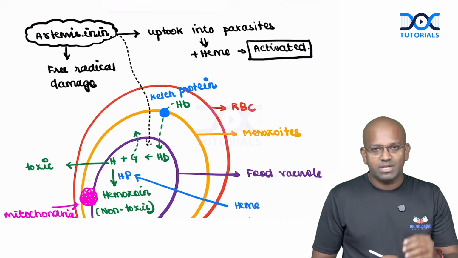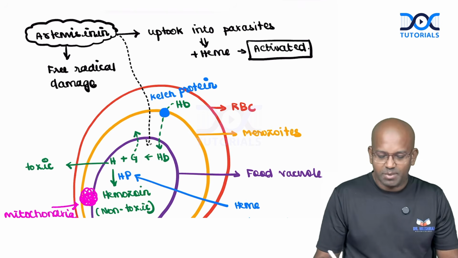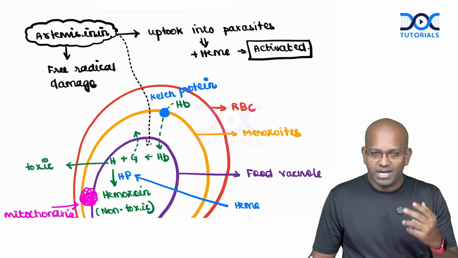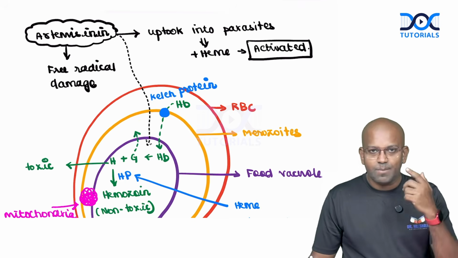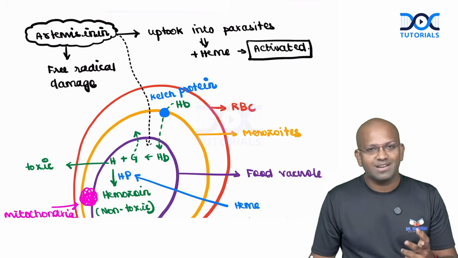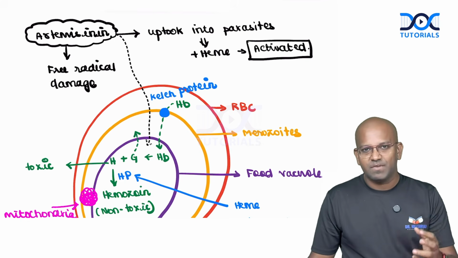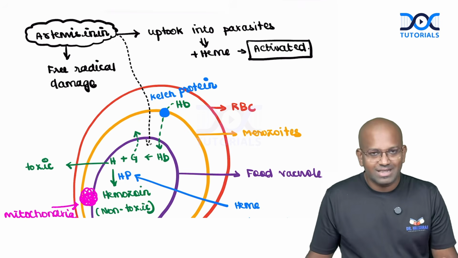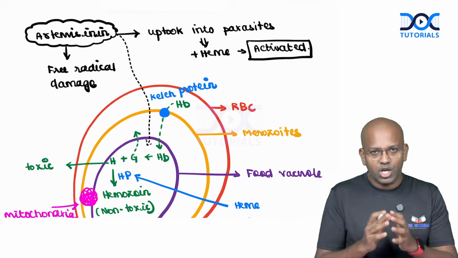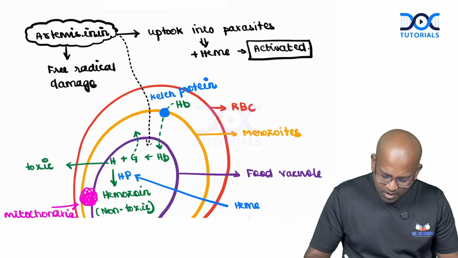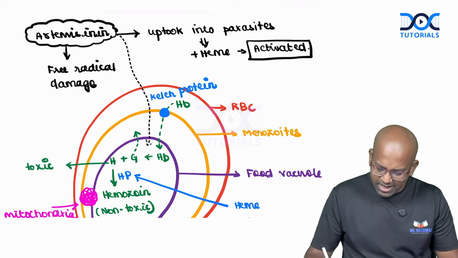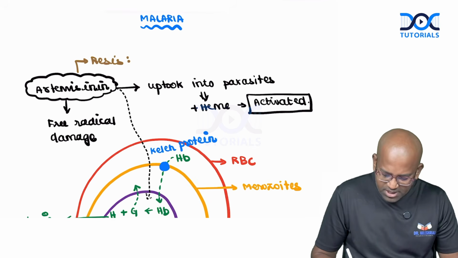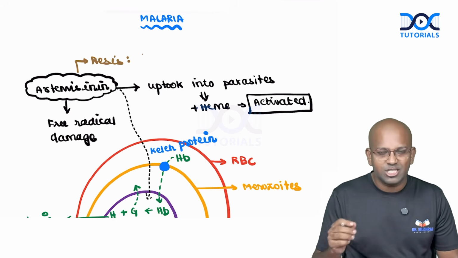So what exactly do you think the resistance to artemisinin derivative is going to be, buddy? Artemisinin is gaining entry, and it gets activated when it binds with the heme. What if the hemoglobin uptake itself is not happening there? What if the parasite is surviving with other sources of energy, not dependent on hemoglobin? Then this artemisinin derivative will not be functioning. So the mechanism of resistance development is a mutation in the Kelch protein.